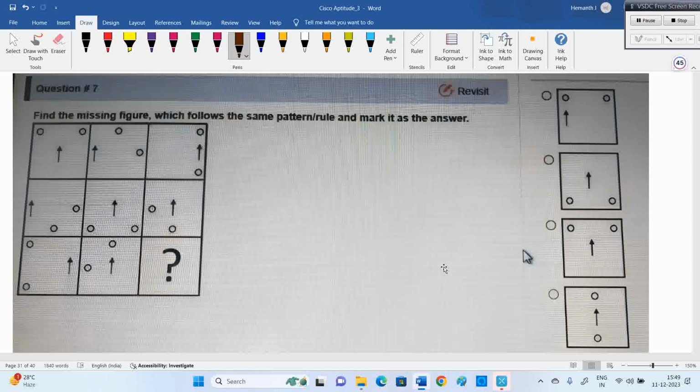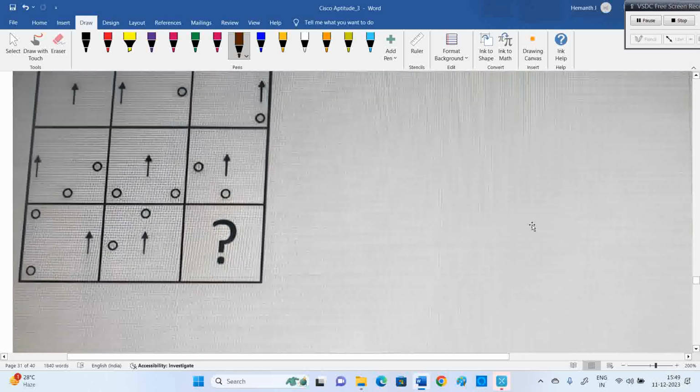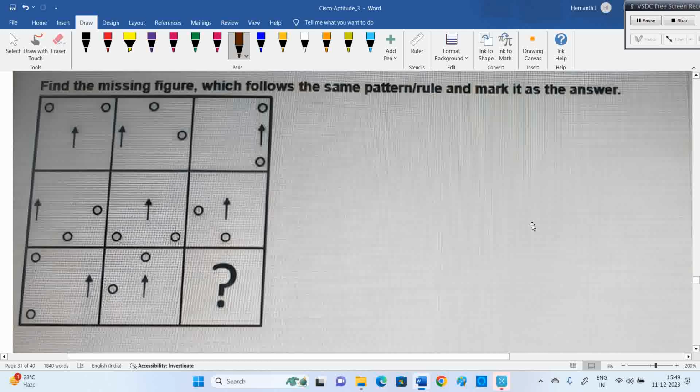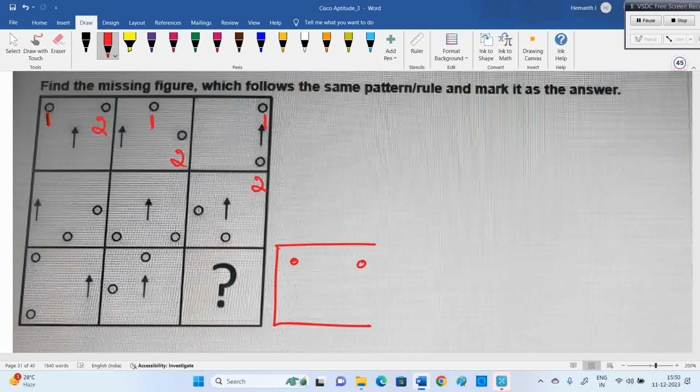You see row wise or column wise? If you observe the dots, let's put these as 1 and 2, the dot numbers. The first one went here, one step clockwise. The second one here, second one here. It means one step it is moving. So I need two horizontal. This dot here, this dot here. This is 1, here 1, here 1. This is 2 here, in the middle. Then it should come to the end.